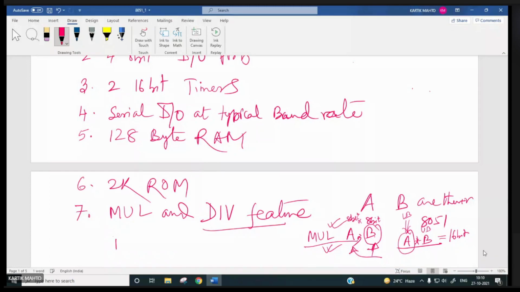If you write DIV AB, right, A by B will be done, right? Remainder will be in the B register and your quotient will be in the accumulator.